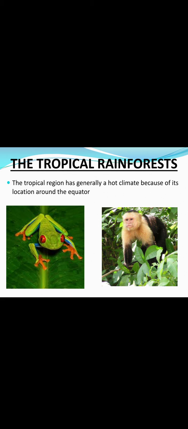So many animals are adapted to living on the trees. For example, the red-eyed frog, you can see in the picture, has developed sticky pads on its feet. You can see how the feet appear. It helps in climbing the trees on which it lives. Even monkeys have long tails for grasping branches, to hold the branches, to just catch the branches.